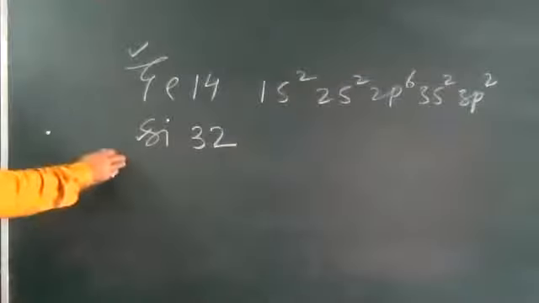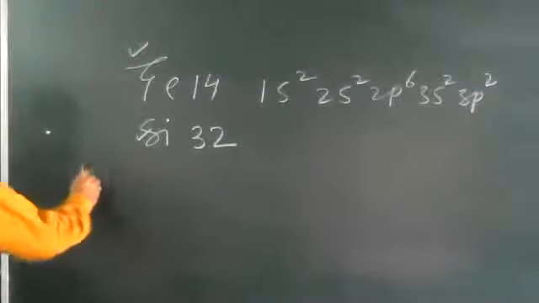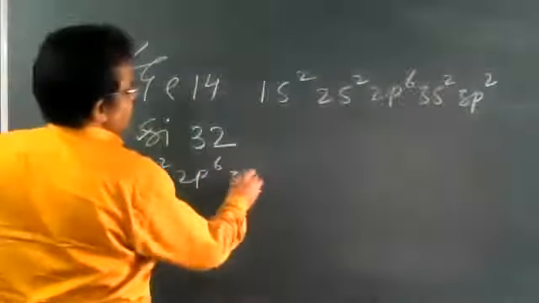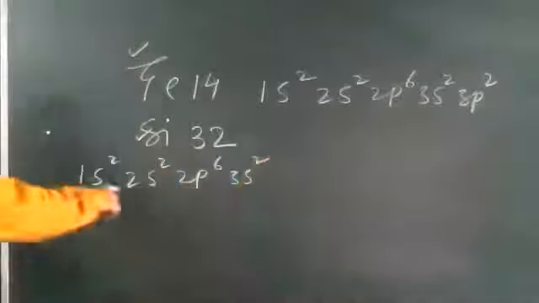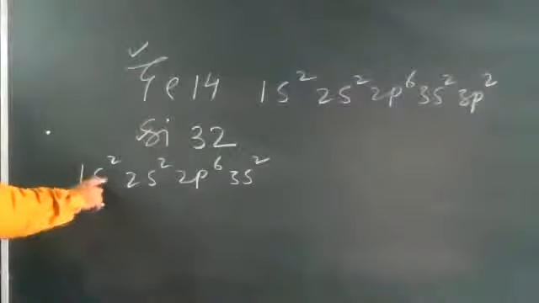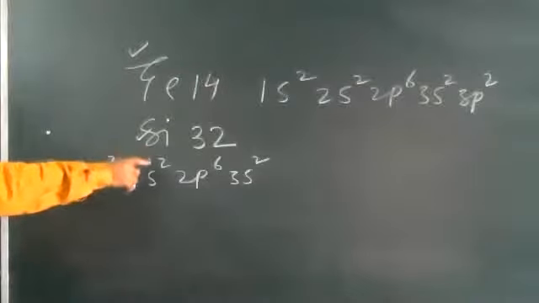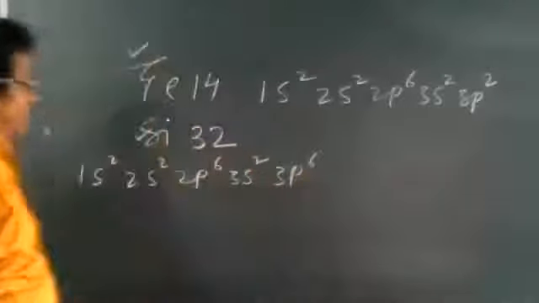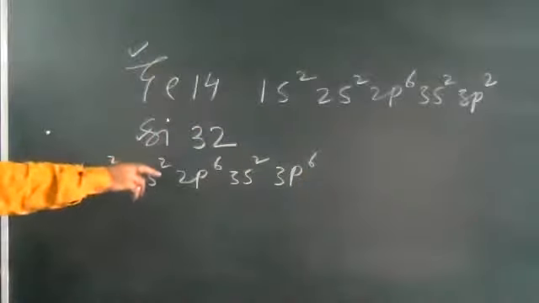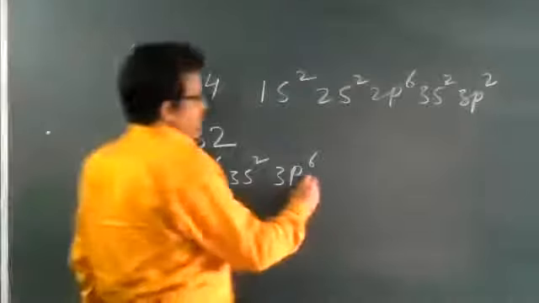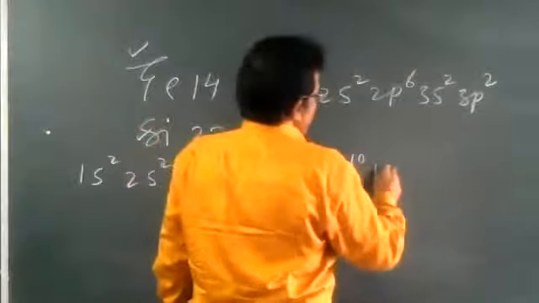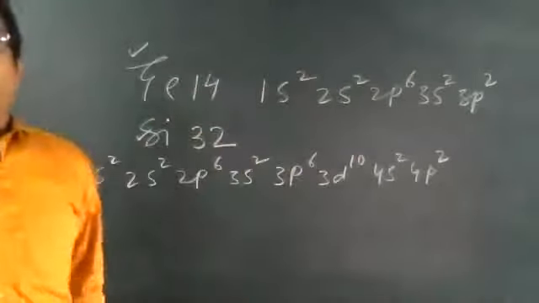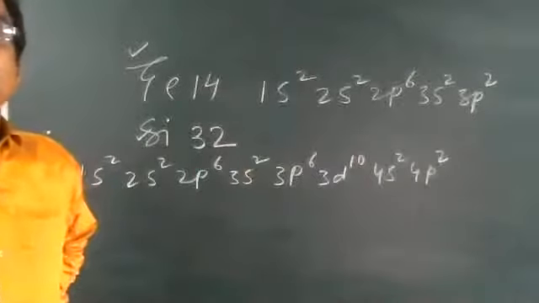Similarly, for silicon, you can write 1s2, 2s2, 2p6, 3s2, 3p6. Then after 3p6, we can say 3d10, 4s2, 4p2. Yeah, this is the electronic configuration of germanium and silicon.